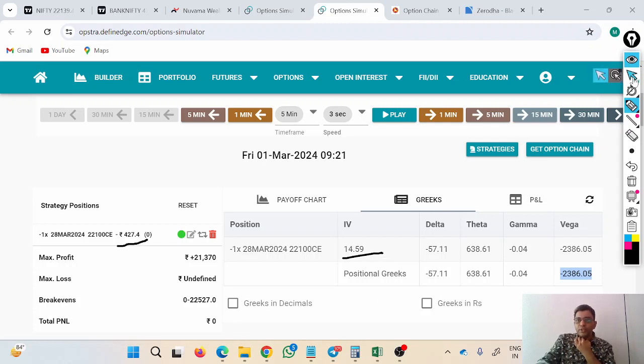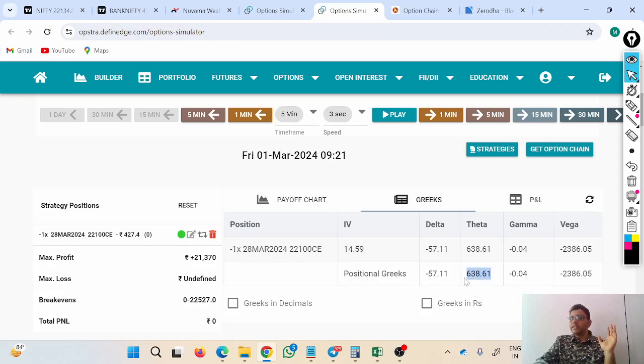That is 2386 rupees. I will face the loss for every 1% increase in IV for this particular value. This is its calculation. So what we have seen about the delta already: this is at the money, so its delta is near to 50. Why is this negative? Because I have sold this, so this is negative.